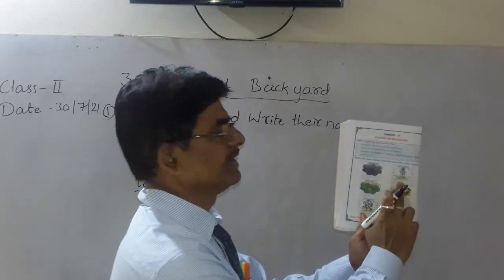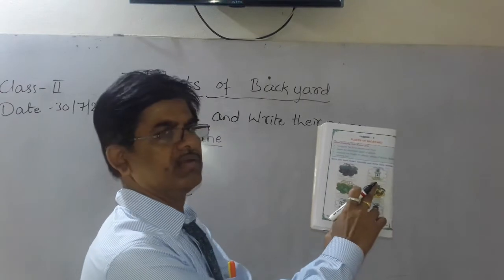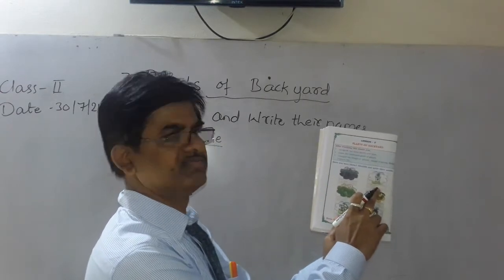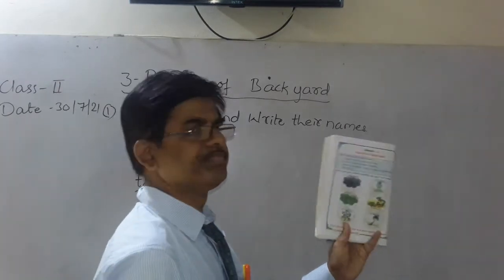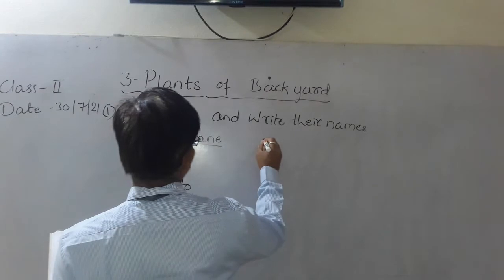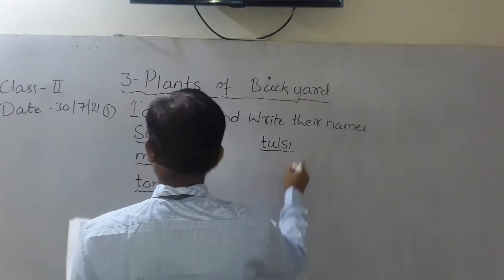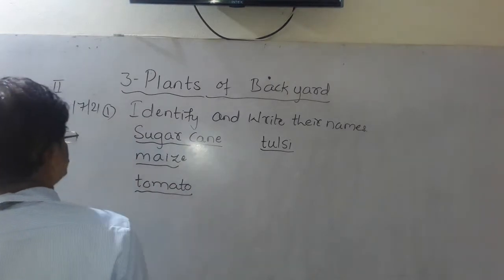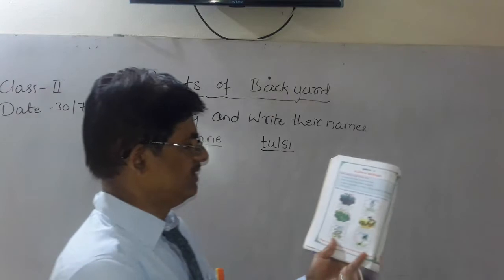Right? Tomato here. So next, you are seeing the next plant, that is tulsi plant, which will be there in front of your house. Everyone will be having this plant in front of your house, understood? And we also do the puja of this plant, understood? So it is tulsi plant right here.